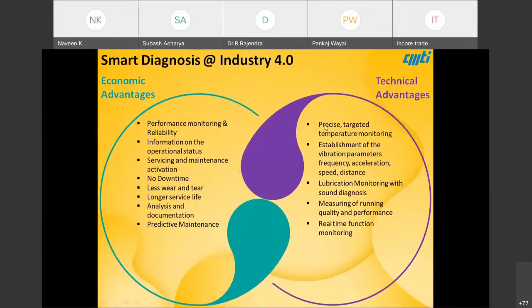We can also gauge the life of the equipment, control the temperature, monitor vibration and take preventive action, along with lubrication monitoring, which I discussed with sound diagnosis. This all helps in preventive maintenance, prolonging the life of the machine and using it to the full extent to improve productivity.